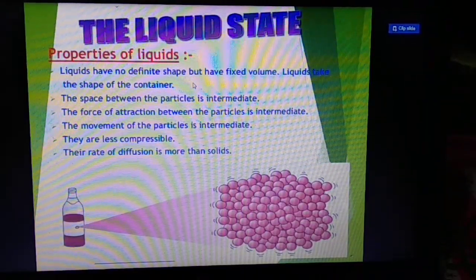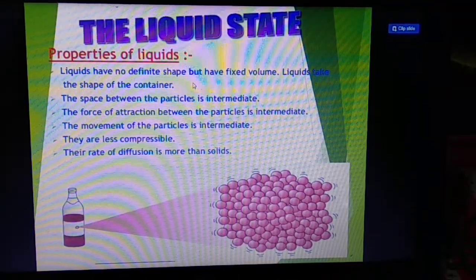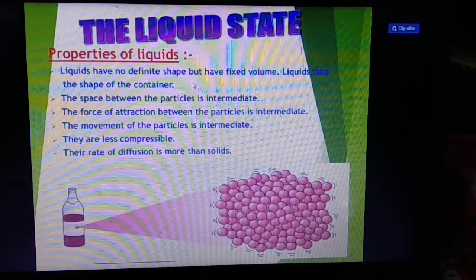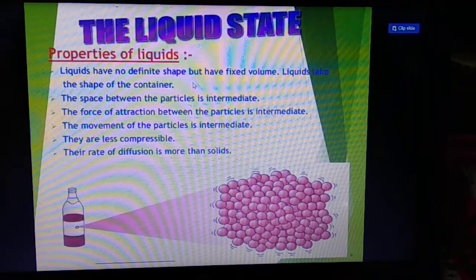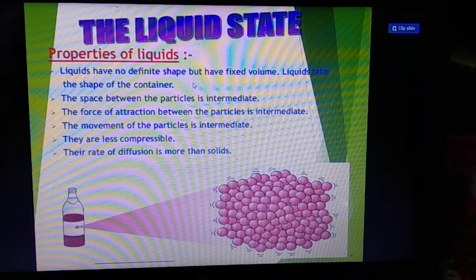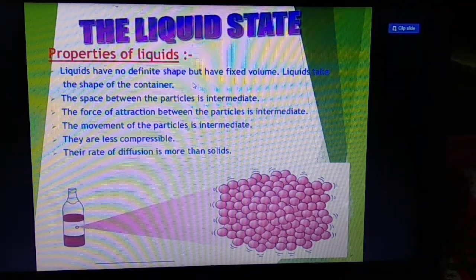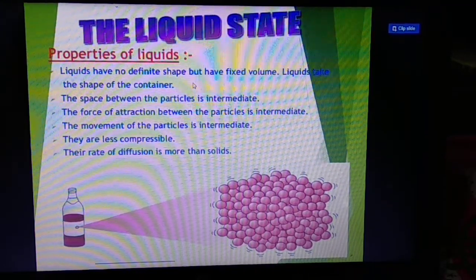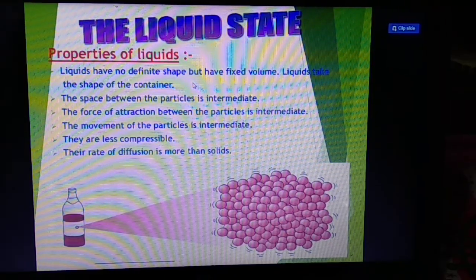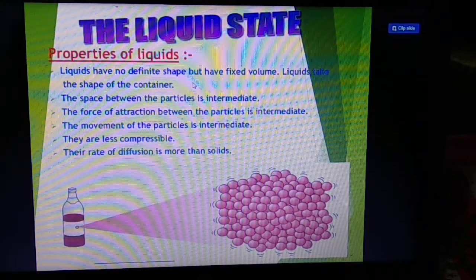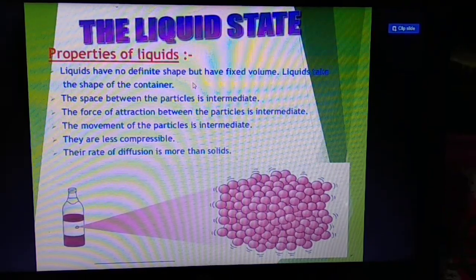Now students, let's see the properties of the liquid state. Liquids have no definite shape. If you keep one glass of water in another container, it will take the shape of that container. It has no particular shape but has fixed volume. Liquid takes the shape of the container. Next, the space between the particles is intermediate. The space between the particles in solid state is negligible, but here the space between the particles is more than the solid substance but less than the gaseous substance.